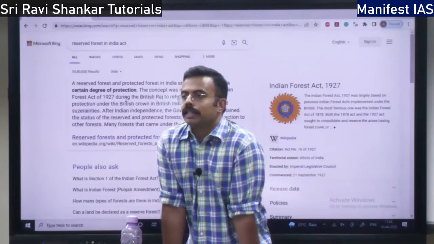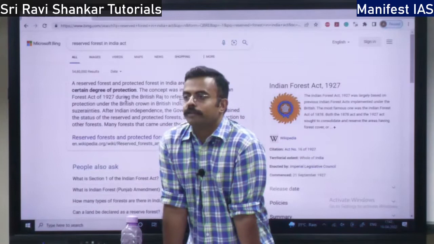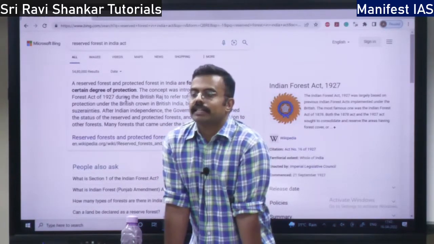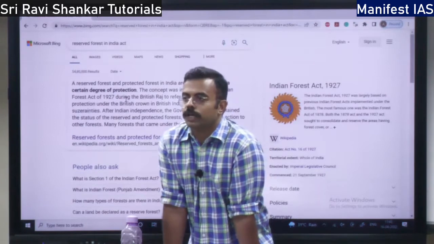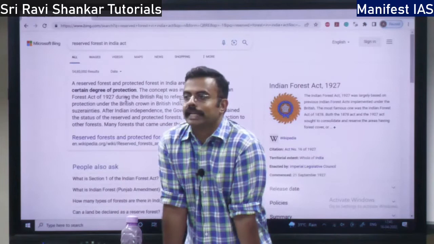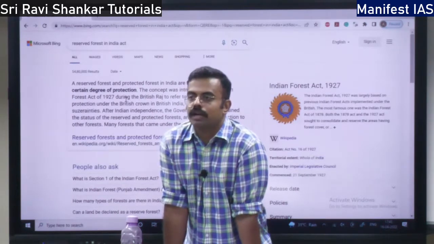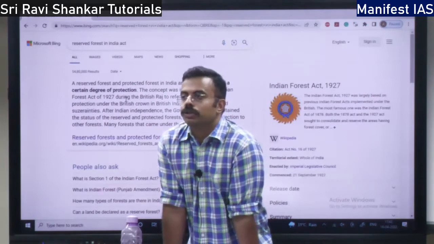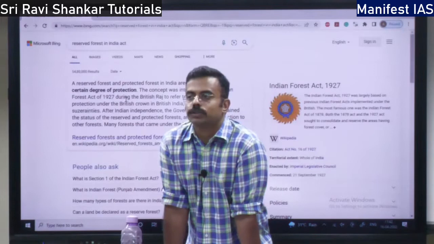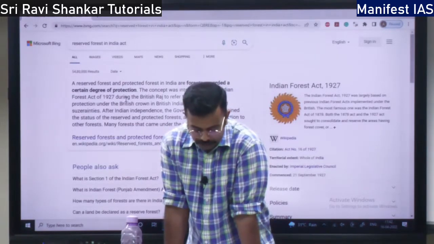Some tribal people will be there. Their rights are under threat. So their rights have to be settled, their economic rights, their land rights, right? They have rights over the minor forest produce according to the Forest Act of 2006, right? The Forest Act 2006 gives rights to the forest dwellers to access minor forest produce. There are two kinds of right under the 2006 Act. One is the individual right, other is the collective right.